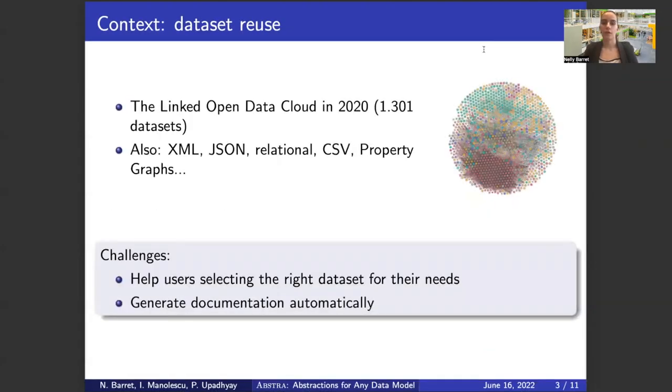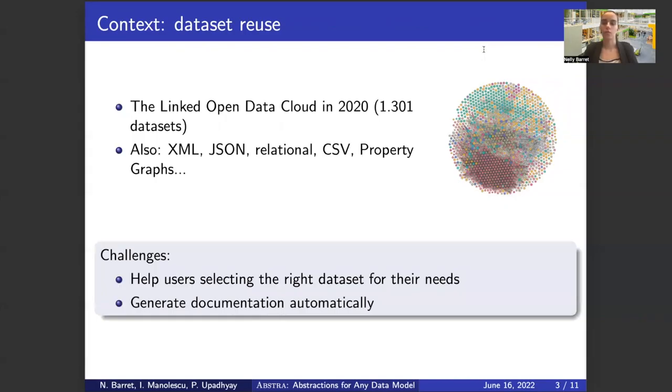In the context of dataset reuse, the Linked Open Data Cloud, which is a cloud of open RDF datasets, was containing more than 1,000 datasets in 2020. Also, a lot of other interesting datasets are shared as XML files, JSON files, relational databases, CSV files, property graphs, among others. Therefore, we can formulate the following challenges.